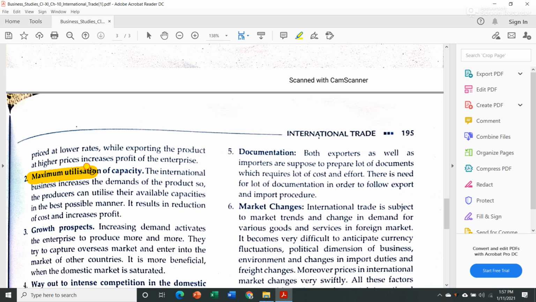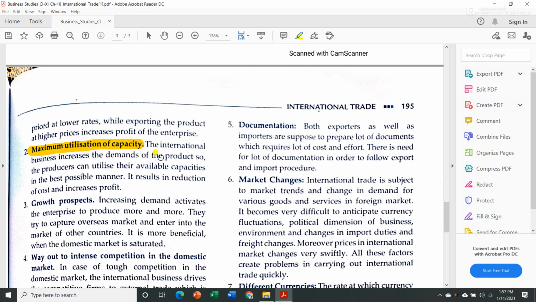Then next is maximum utilization of capacity. The international business increases the demand of the product, so the producers can utilize their available capacities in the best possible manner. It results in reduction of cost and increases profit. Now the international business helps in increasing the demand of the product. So the producers will try to utilize their available capacity, and they will try to increase their production with those resources. In that case, the capacity or the resources that the producer already has, they will utilize at the maximum.